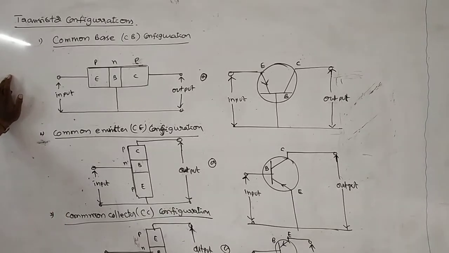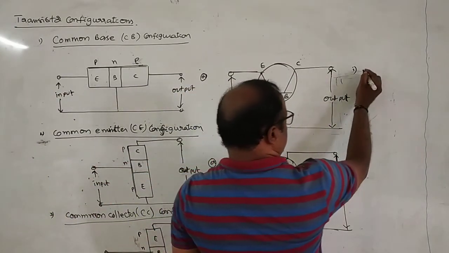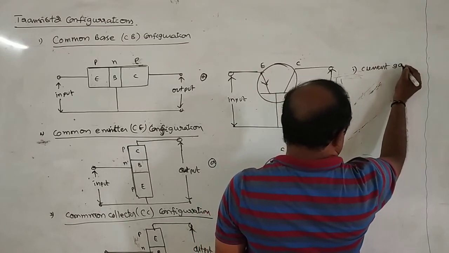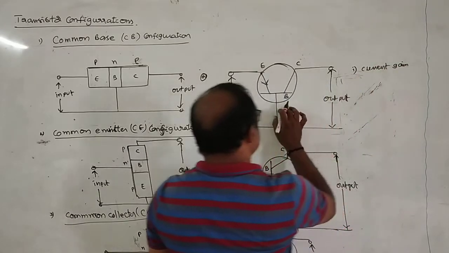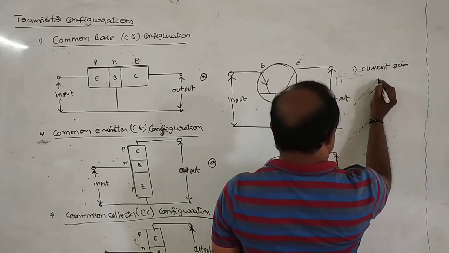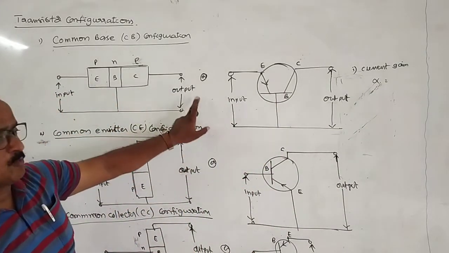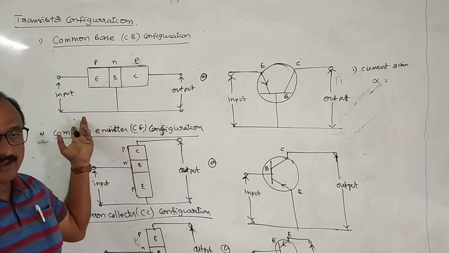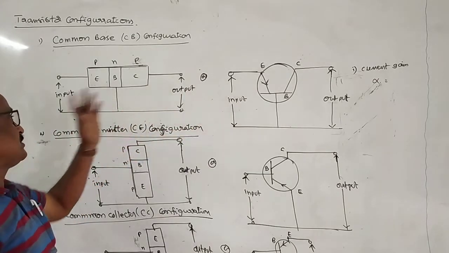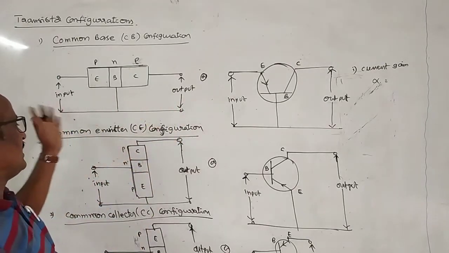Now, current gain in the case of common base configuration is represented by alpha. Current gain means the ratio between output current and input current. Voltage gain means the ratio between output voltage and input voltage. Power gain means the ratio between output power and input power.